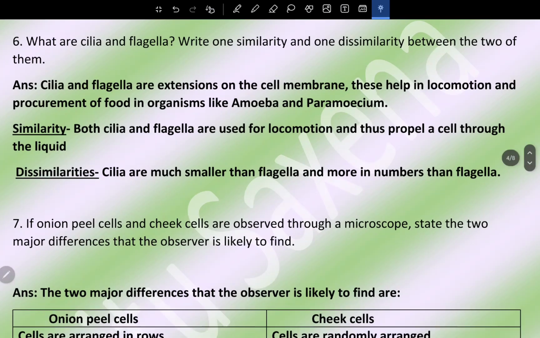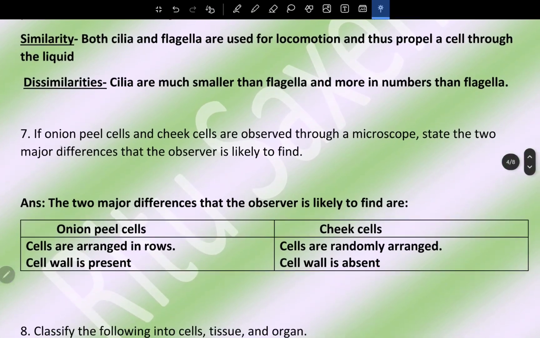Question number 7. If onion peel cells and cheek cells are observed through a microscope, state the 2 major differences that an observer is likely to find. In onion peel cells, cells are arranged in rows and cell wall is present because it is a plant cell. Cheek cells are randomly arranged, cell wall is absent because it is an animal cell.